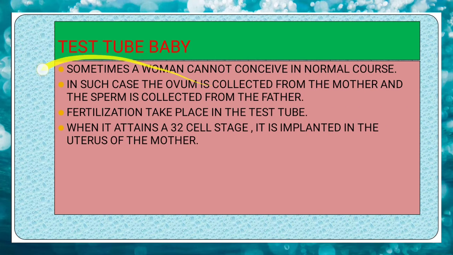Test tube baby. Sometimes a woman cannot conceive in the normal course. In such case, the ovum is collected from the mother and sperm is collected from the father. Fertilization takes place in the test tube. When it attains a 32-cell stage, it is implanted in the uterus of the mother.